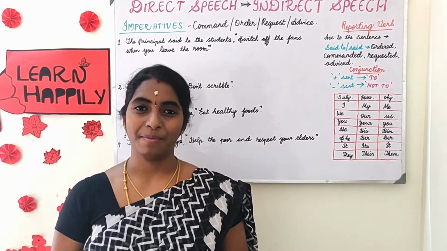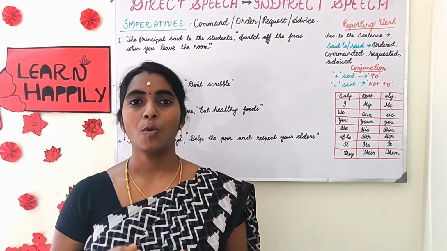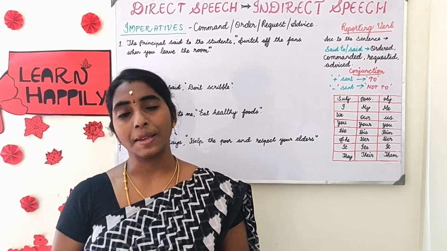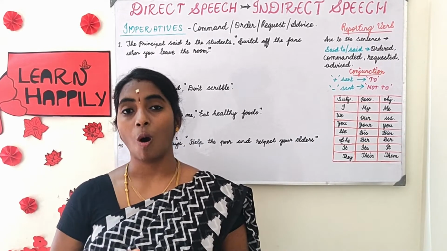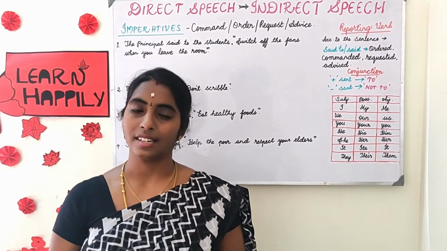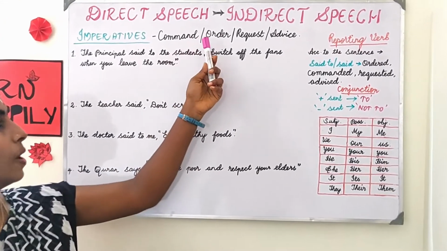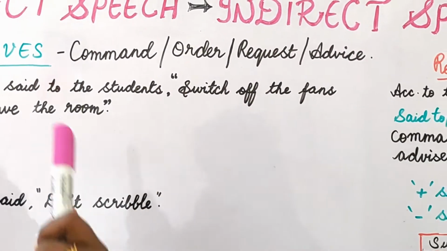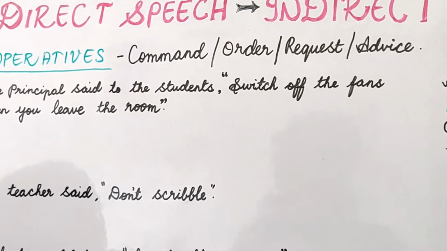The next type is imperatives. Imperative kind of sentences. How will you change imperatives into indirect speech? So what is the imperative first of all? Imperative is a command, order or requesting sentence. Imperatives are command, order, request, advice, warning. So these kind of sentences are known as imperative sentences.